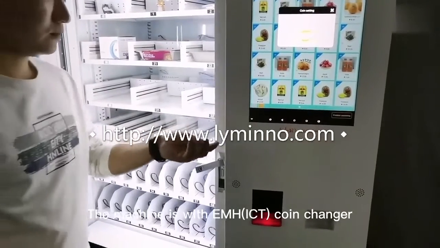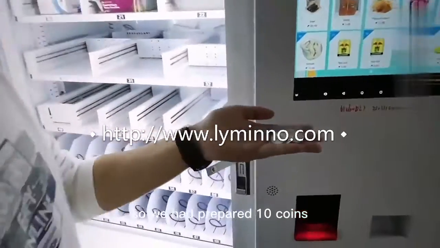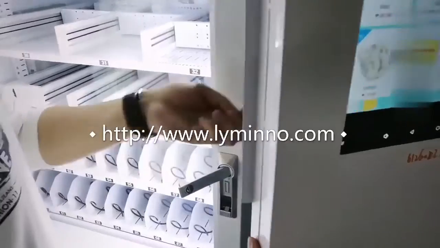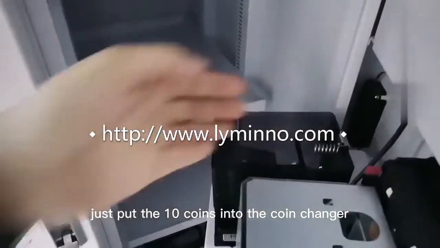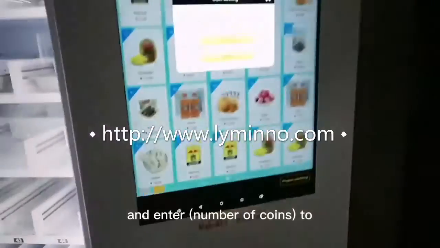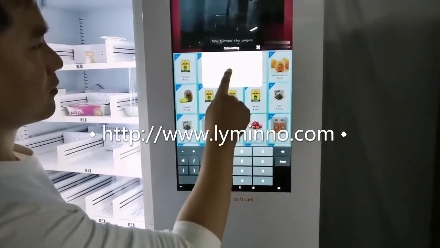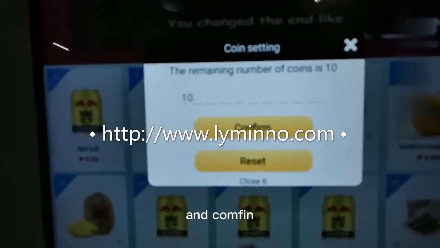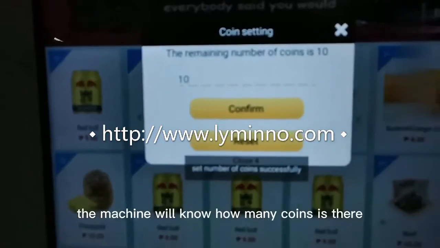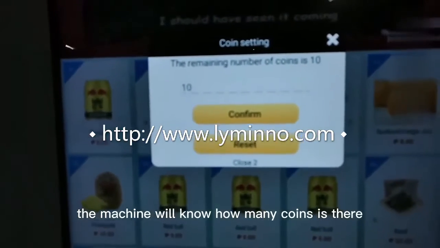It is with EMH coin changer, so we had to prepare 10 coins. Just put the 10 coins into the coin changer and enter into the machine and confirm. The machine will know how many coins is there.